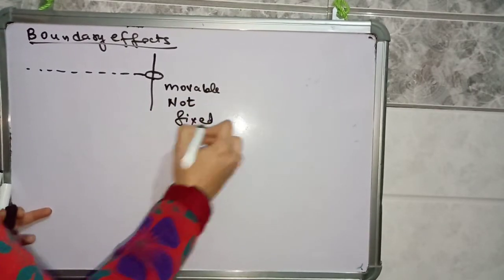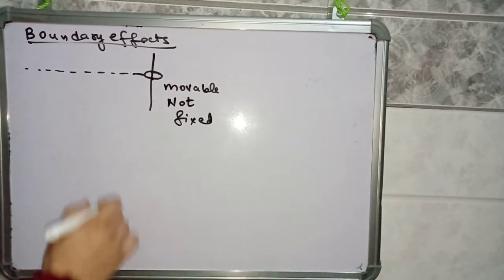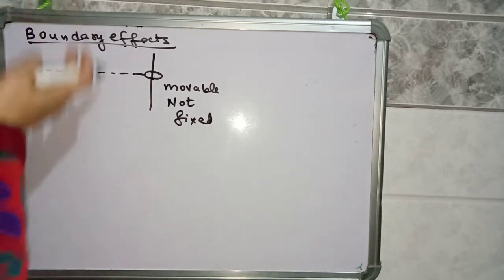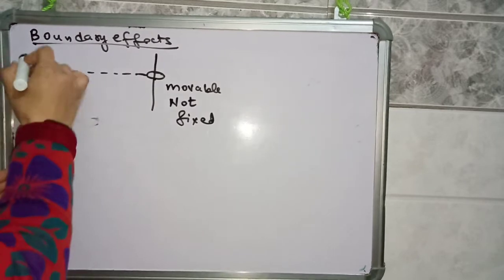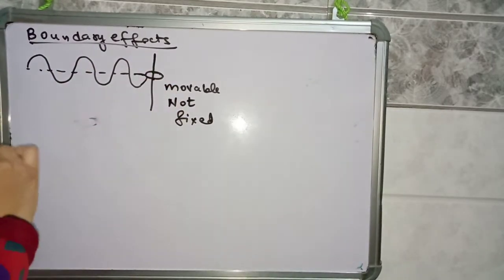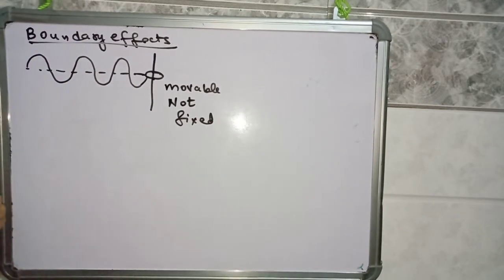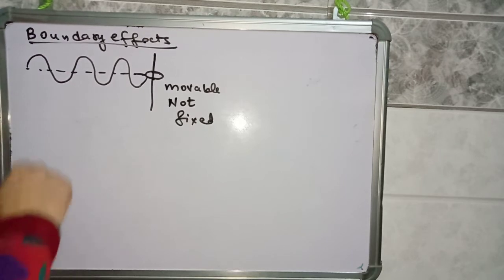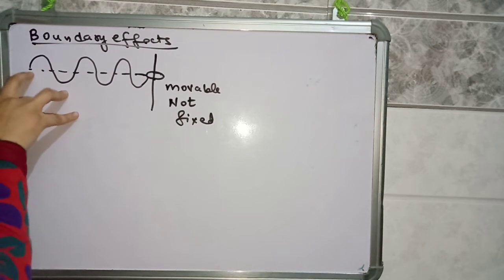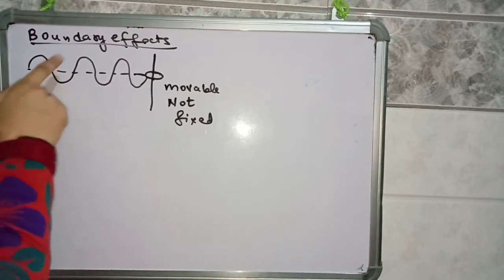Suppose we have tied a thread with a ring, and this ring is inserted in a pole, and you start making waves in this string. There will be production of waves like this here. Propagation of wave means propagation of disturbance, propagation of energy. Initially the disturbance was transferred to this particle, then it will be transferred to the next particle, then to the next, and so on.